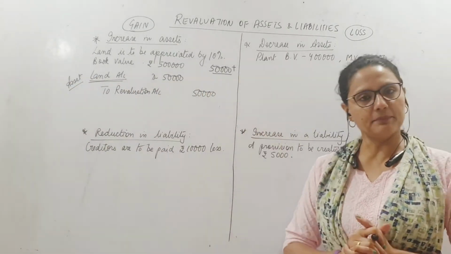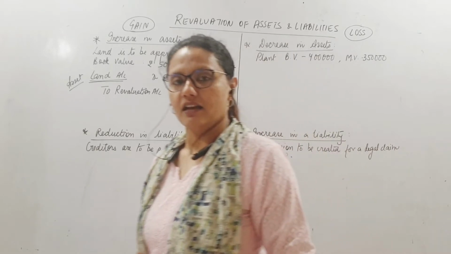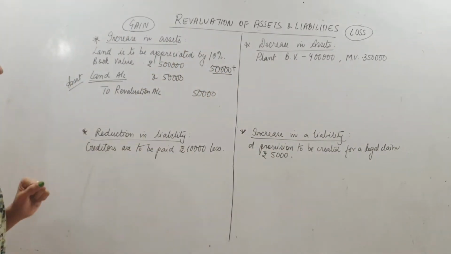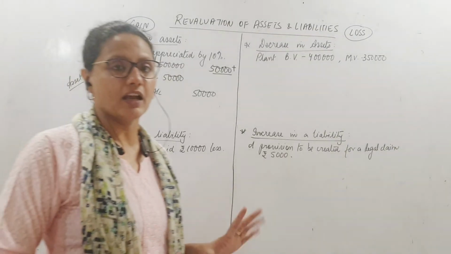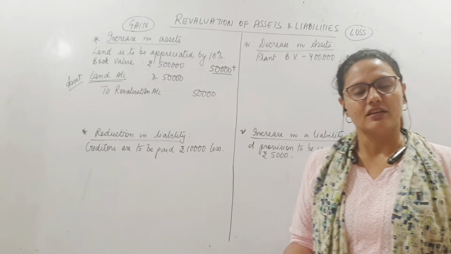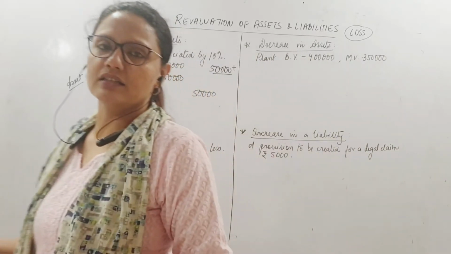Okay, this is just an example, land. Second, a liability is reducing. Creditors are to be paid 10,000 less. How much less? 10,000. So how much is my gain? 10,000. Do I need to know the book value of the creditors?